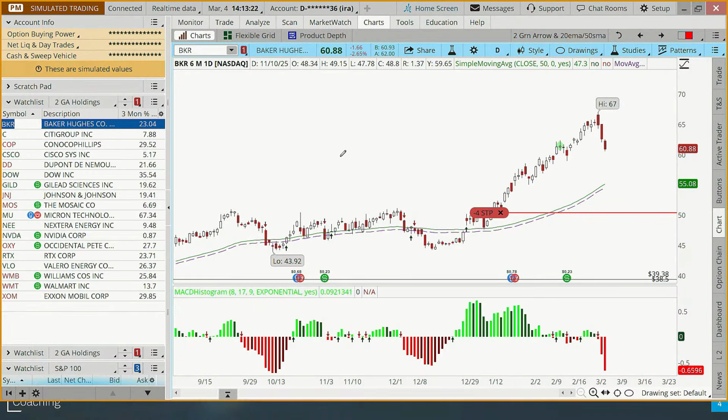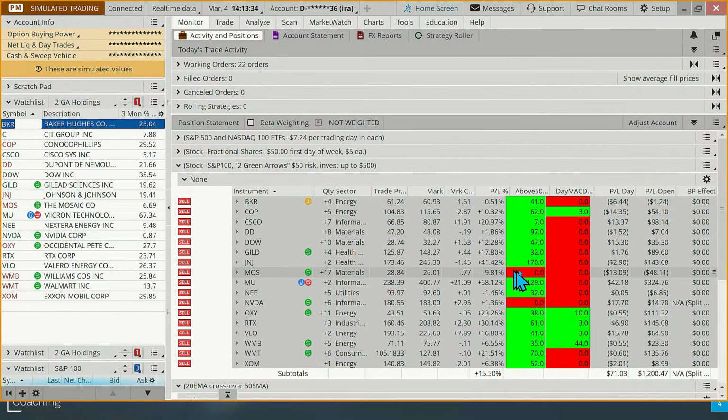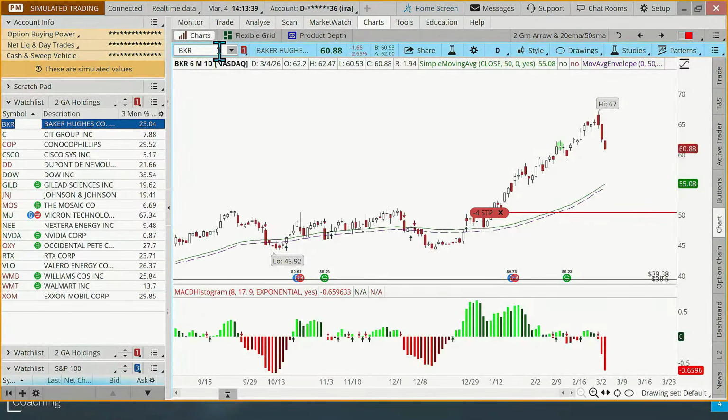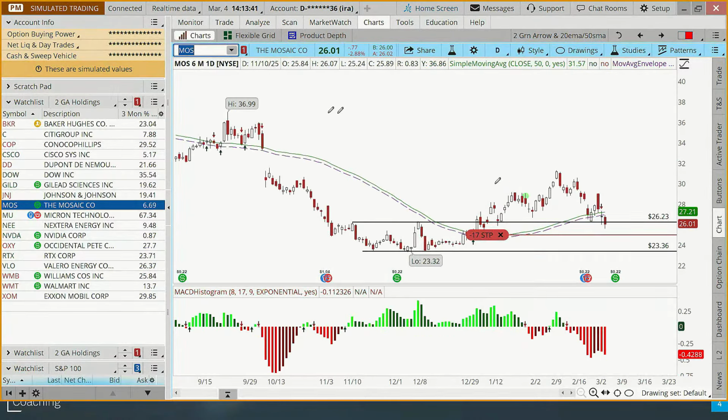What we're trying to do first is decide, number one, did it close below that 50-period moving average? We have that really nice column on the monitor page. Let's do the quick way. So Mosaic and NVIDIA, we can see red here. Let's look at those first. We can see that Mosaic closed below the moving average yesterday. We have a stop order right here, and it has not hit the stop yet.